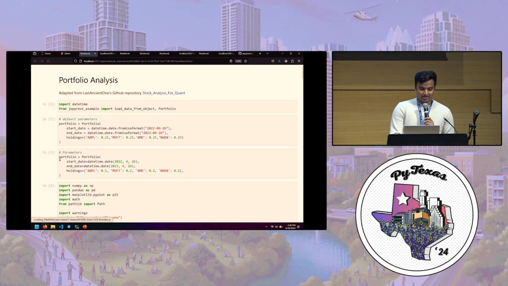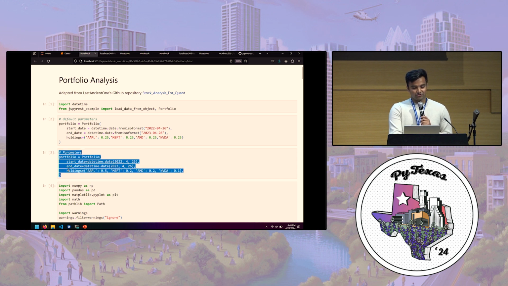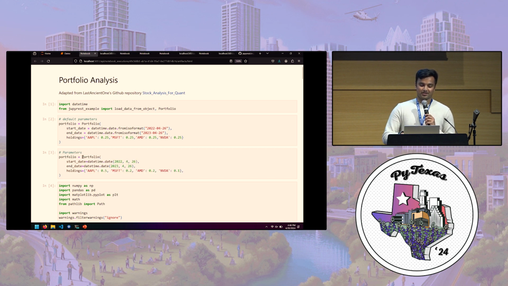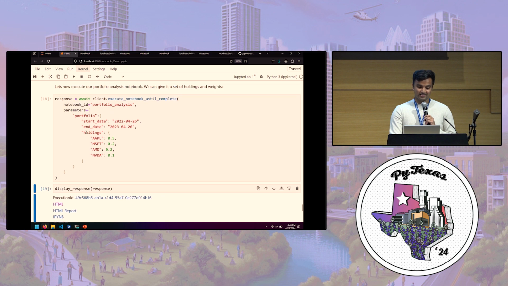When I open this up, you can see these are the input parameters I just passed into the notebook, but they've actually been converted into Python code. So this notebook does not need to know it's being used as a web API. All it knows is Python. It's Python in, Python out. But from the client side, the client is sending JSON.